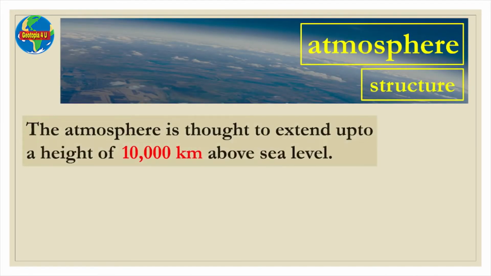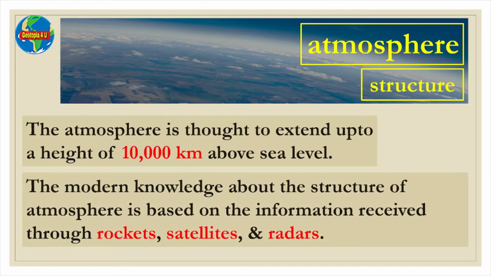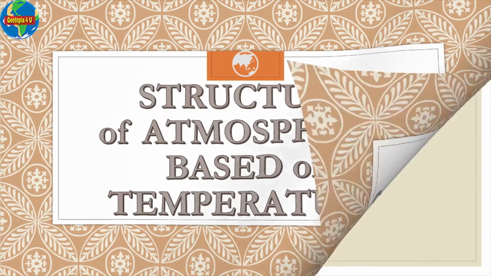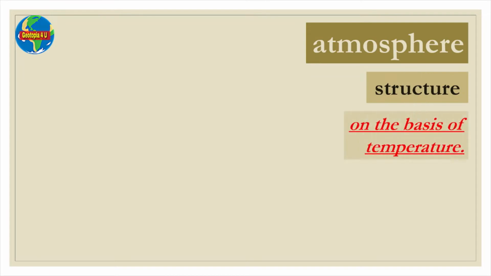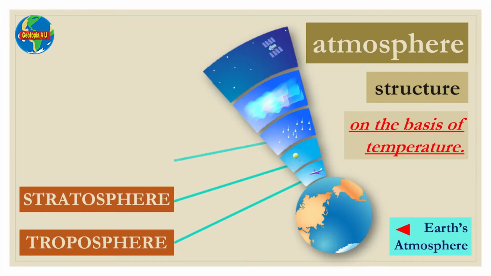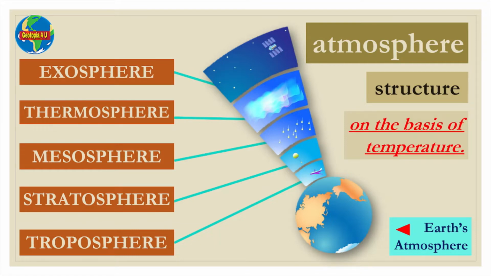Now we will have a look at the structure of the Earth's atmosphere. The atmosphere is thought to extend up to a height of 10,000 kilometers above sea level. The modern knowledge about the structure of the atmosphere is based on the information received through rockets, satellites, and radars. Now we'll have a look at the structure of the atmosphere based on temperature. This picture shows the various layers of the Earth's atmosphere based on differences in temperature.